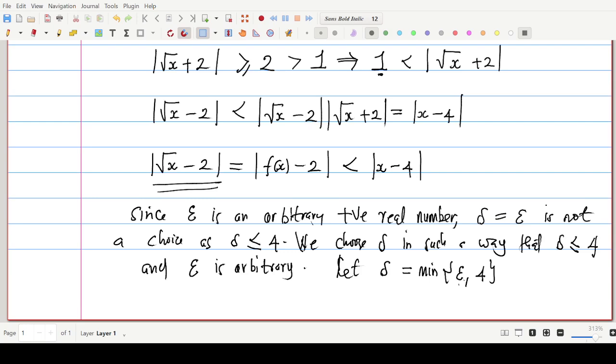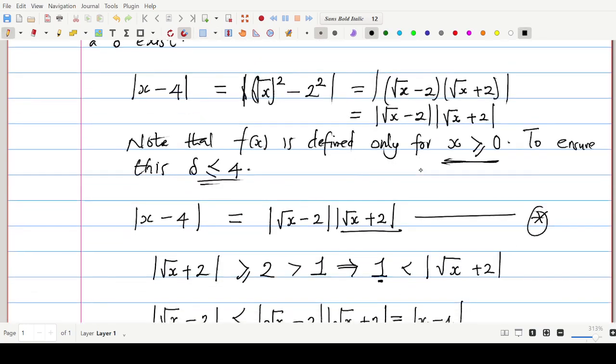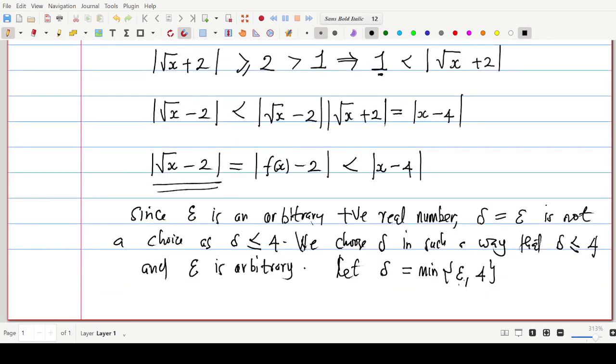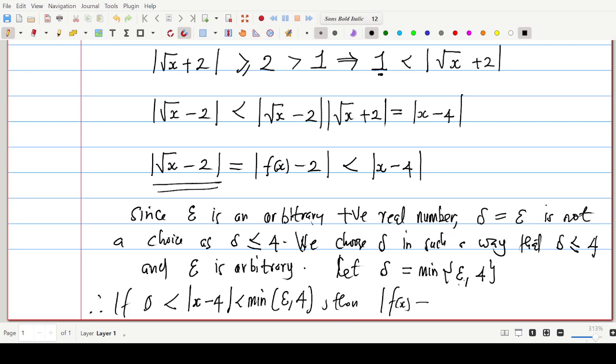So we can now come here and say, therefore, let me write this: if 0 is less than the modulus of x minus 4, and that is less than the minimum of epsilon and 4, then we are sure to have the modulus of f of x minus 2 less than epsilon.